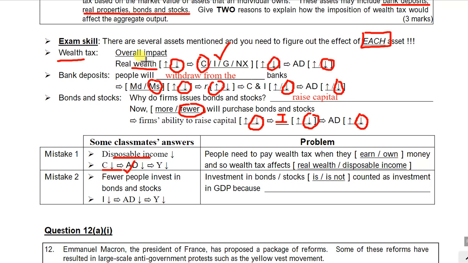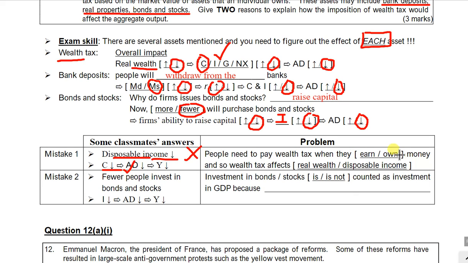I have used a reduction in wealth to explain why consumption decreases, but lots of you used decreasing income. Why? Because when do the people need to pay the wealth tax? When the people earn money, or when the people own a certain type of asset? When they own the money, when they own the asset, they have to pay the wealth tax, rather than when they earn the money, right?